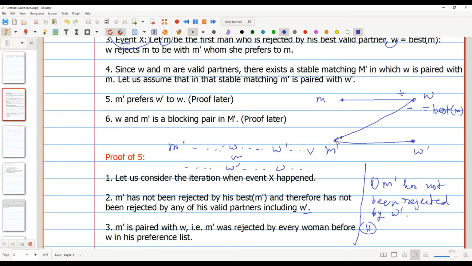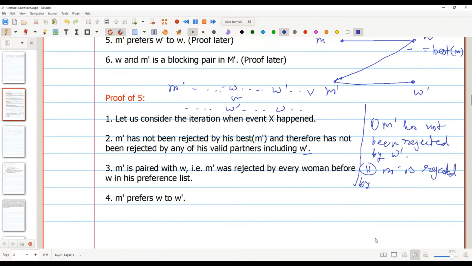Okay. And since M prime is partnered with W at that time, what does that mean? M prime has been rejected by everyone before W. So the second thing is M prime is rejected by everyone before W. Okay, so combining these two, what can we say?